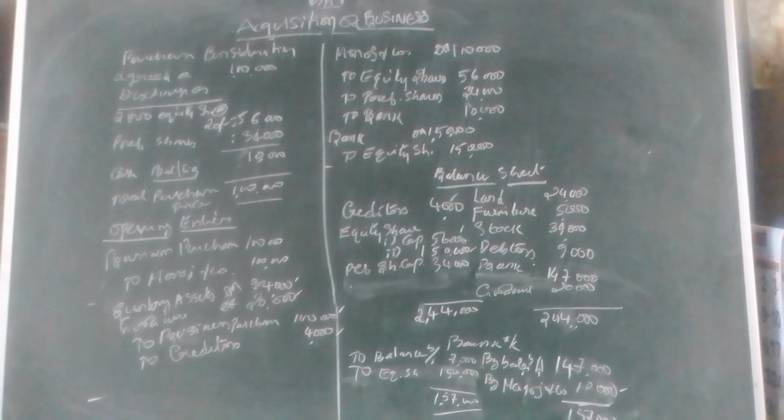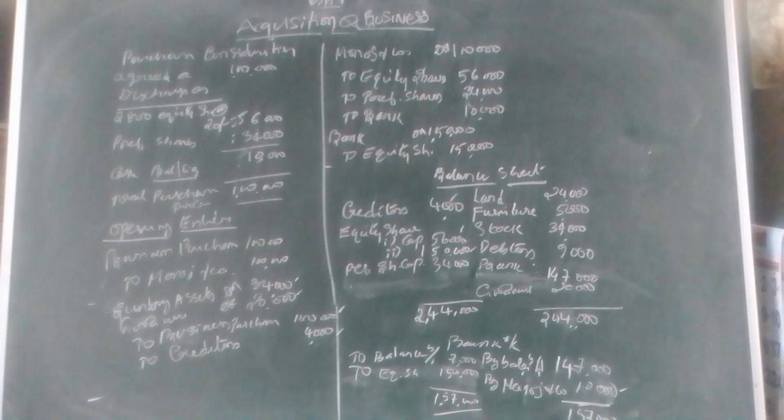Then assets given in the existing balance sheet are taken over here, and the cash balance given in the existing balance sheet is also adjusted, entered as opening balance in the individual bank account. You please refer to that. And next, now we got the closing balance for the bank account, that is taken here as 1,47,000 in the new balance sheet. And we got the goodwill, that is the difference amount in the second entry, which is 20,000, that is also entered. Finally your balance sheet is supposed to be tallied.